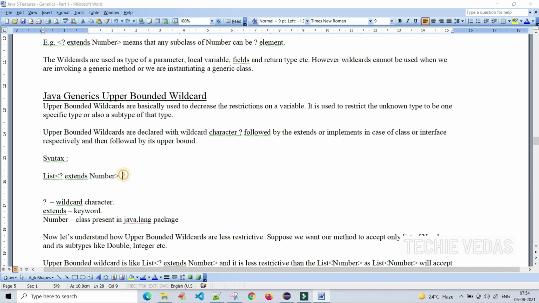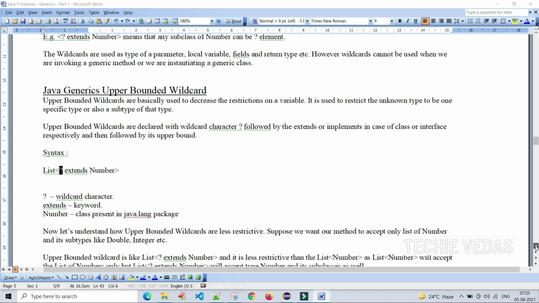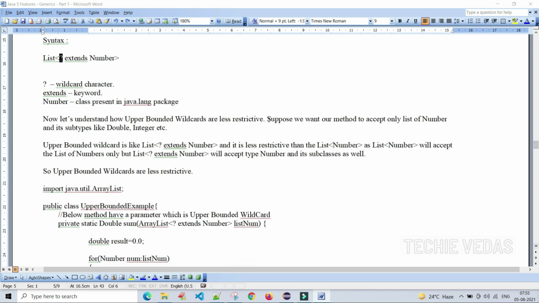Let's see the example of upper bound. List of question mark extends Number. In the case of upper bound, what we have to do? We have to use some upper value. What is the upper bound here? The Number data type. We can use that here. The question mark is the wildcard character in the syntax, extends is the keyword, and Number is the class present in the java.lang package.